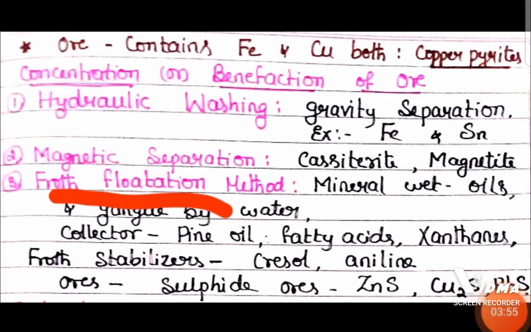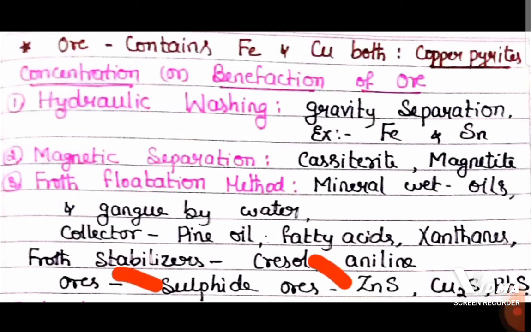Froth flotation process is an important method to concentrate the ore, and this method is applicable for sulfide ores, like zinc blende, copper glance, galena. These ores are concentrated by the froth flotation process.